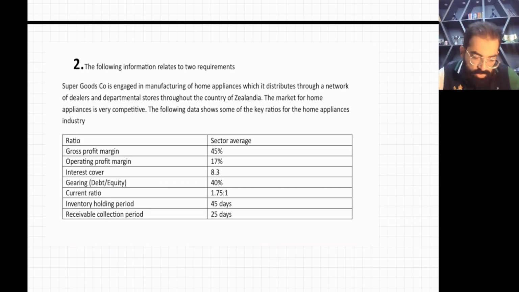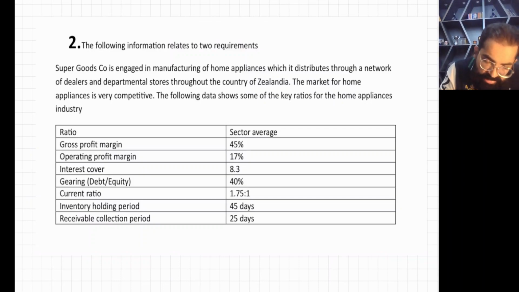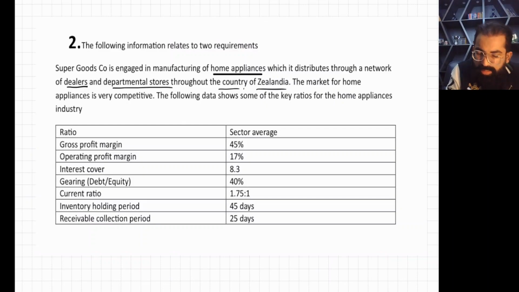Let's start. So the name of the question is Super Goods. Super Goods company is engaged in manufacturing of home appliances, which it distributes through a network of dealers and departmental stores throughout the country of Zealandia. The market for home appliances is very competitive. There is a lot of competition. The following data shows some of the key ratios.